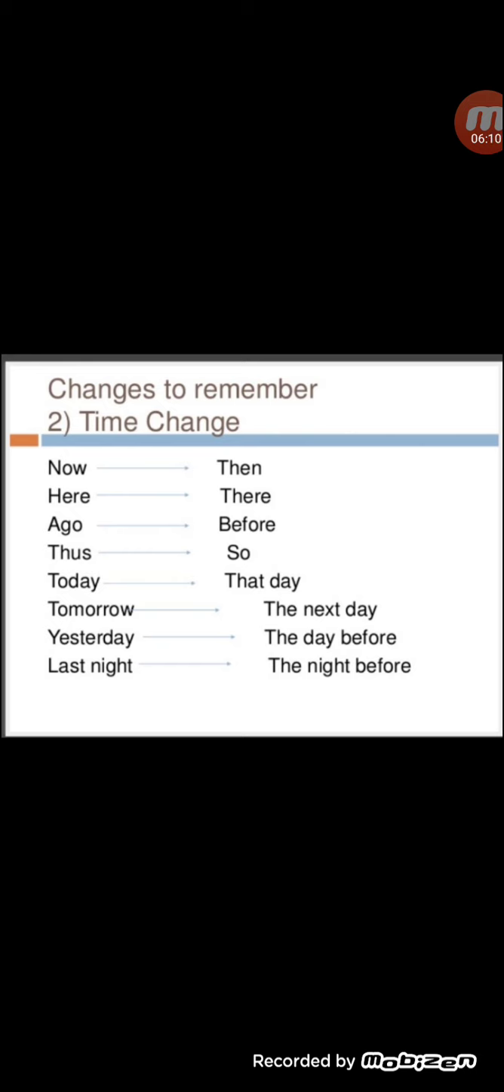Whenever you want to change the words, we can see now became then, here became there, ago became before, thus became so, today became that day, tomorrow became the next day, yesterday became the day before, last night became the night before. Okay, these are the time changes. Okay, if now is in direct speech, then it will become then in indirect speech.